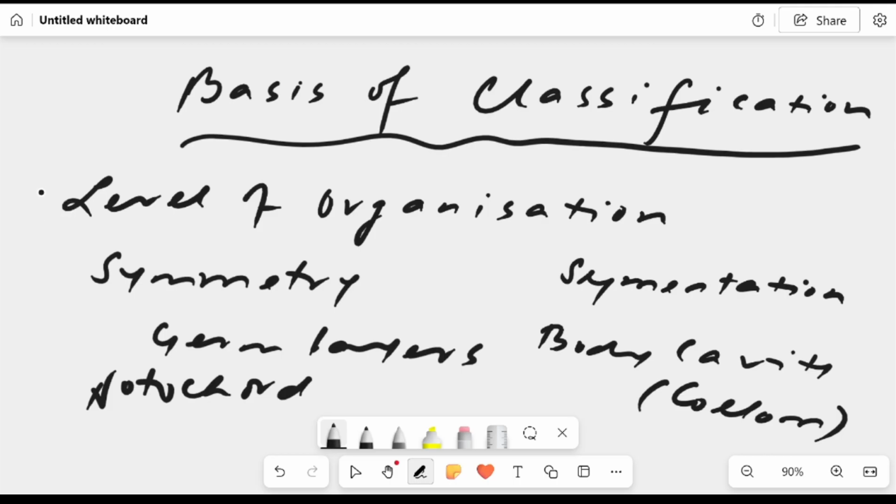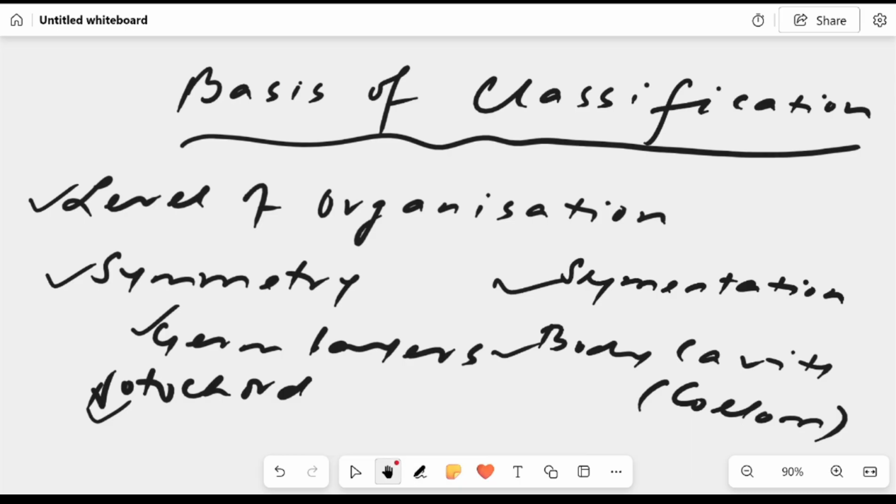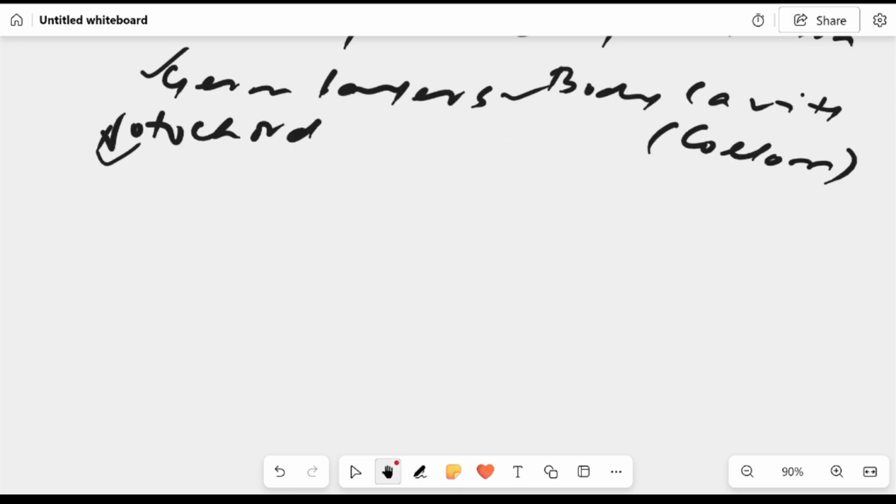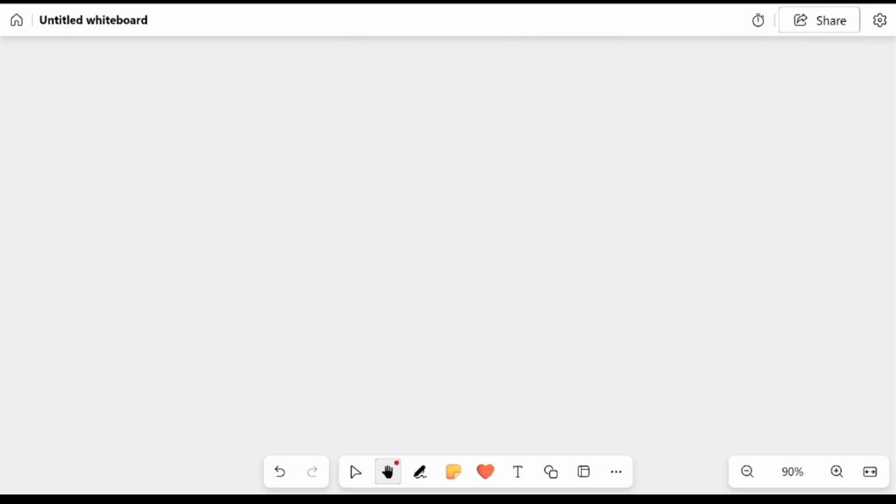What is the basis of classification? Level of organization, symmetry, segmentation, germ layers or embryonic layers, body cavity, and notochord. So let's discuss them individually. We will start with level of organization.